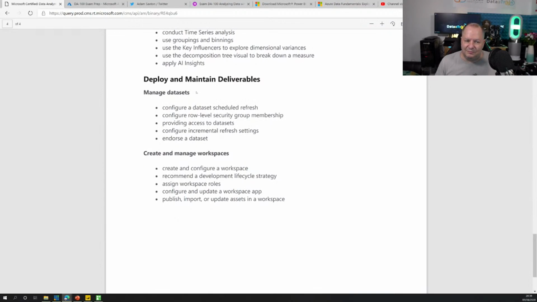And then we got the deploy and maintain deliverables. So we're kind of creating our workspaces and getting those refreshes done, and things like gateways and all the kind of background maintenance and admin that you need to do. All part and parcel of a data analyst role. So remember, this is a role-based certification, and this is what we're trying to focus in on.